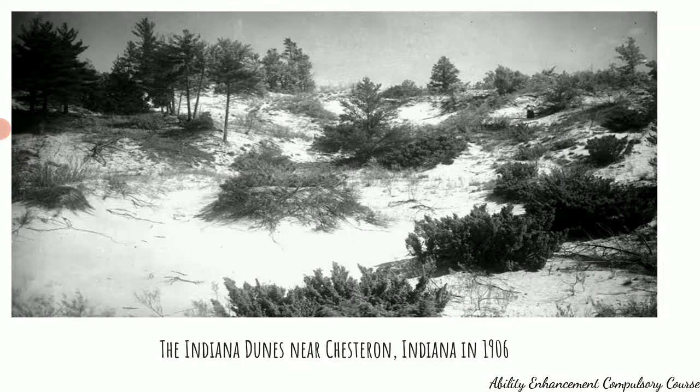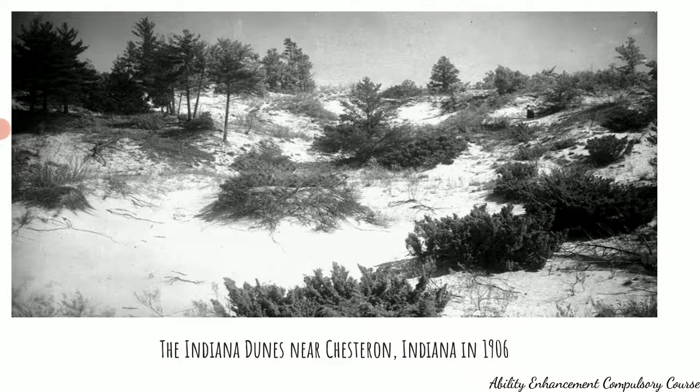To show you an example, this is the Indiana Dunes near Chesterton, Indiana. This is where Henry Chandler Cowles had studied his field work. He had done the field work way back in 1906. So you can see over here, there is bare sand which is present here in the foreground with small juniper bushes. And then you can see behind there are more stable dunes which even have pine trees. So it shows the succession in action. Initially, it was only sand in the entire area, but slowly the sand is being replaced by other communities which are more stable.